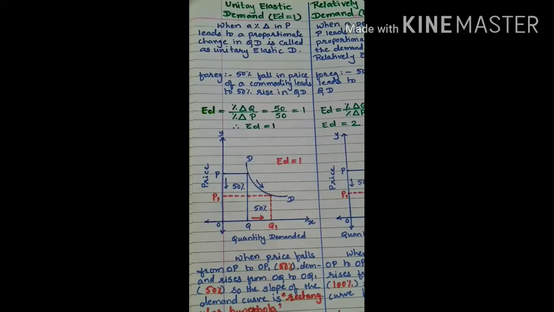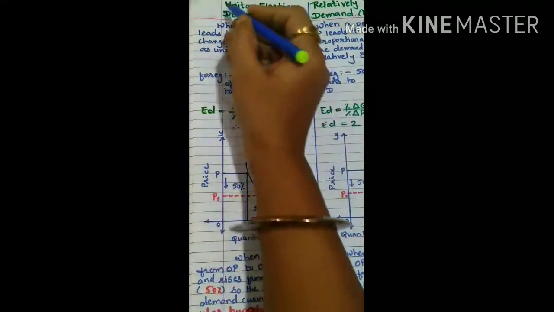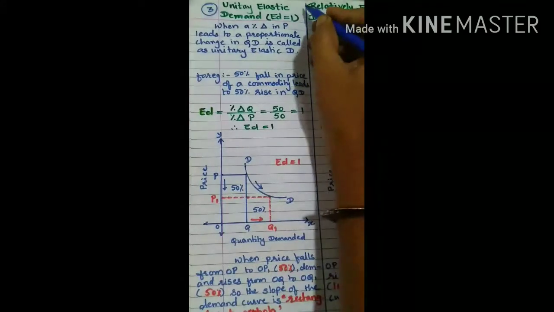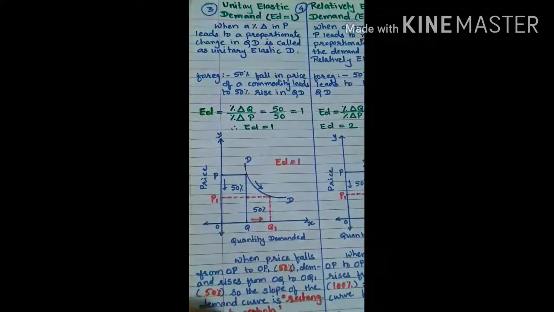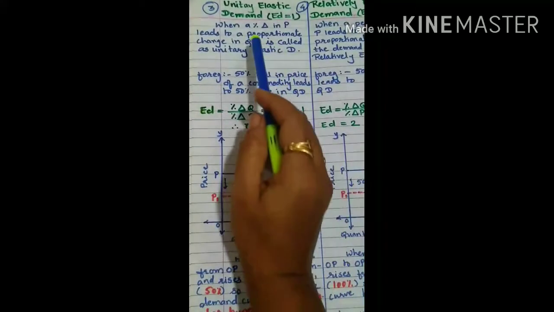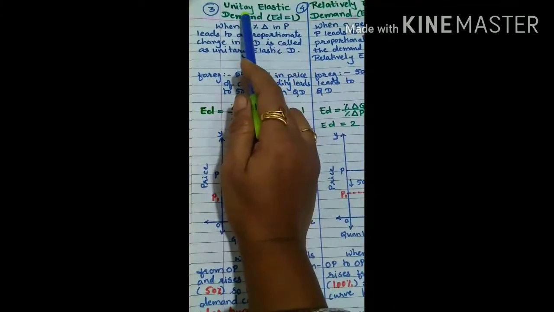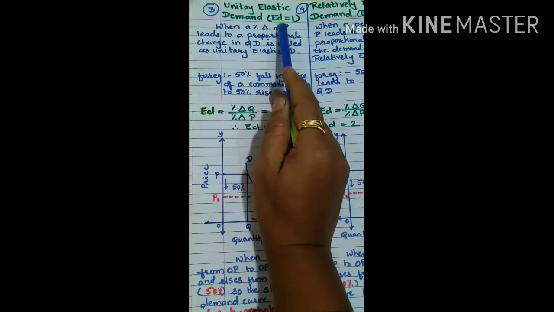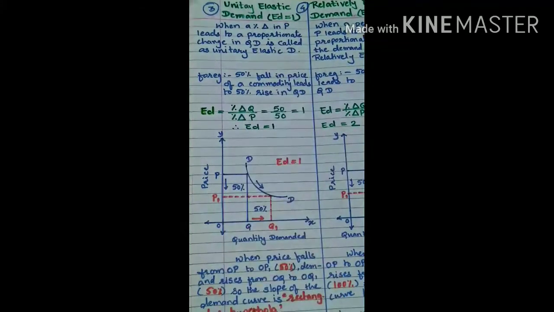As we have learned in the previous video, types of price elasticity of demand, perfectly elastic and perfectly inelastic demand. Now let us start with the third type, unitary elastic demand, and the fourth type, relatively elastic demand. Let us start with the unitary elastic demand. Unitary means equal, same. So that's why symbolically we are writing ED is equal to 1.